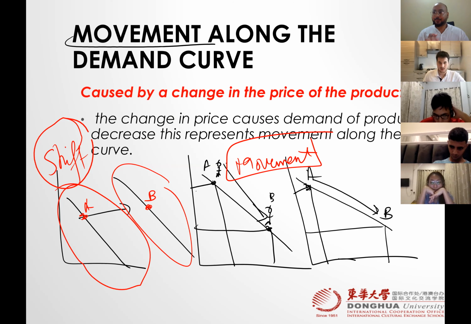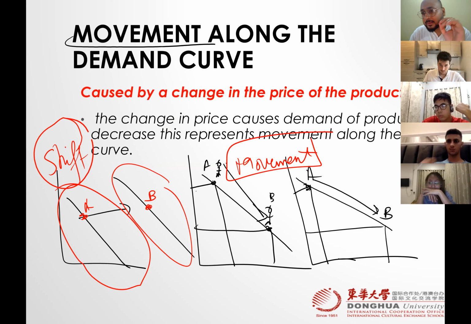So look at me. If there is a change in quantity demanded, and the reason is just price, we call this a movement. Again, let me repeat one more time.